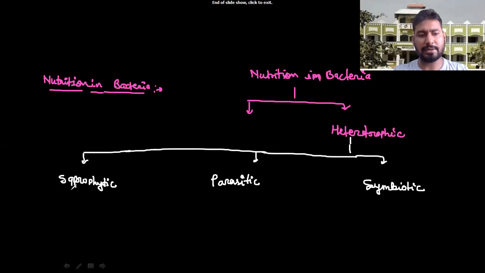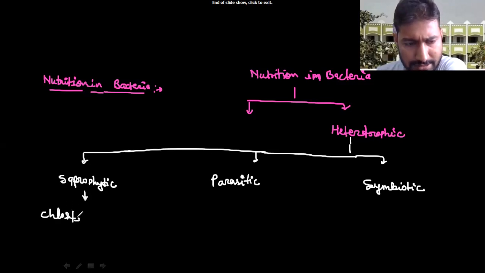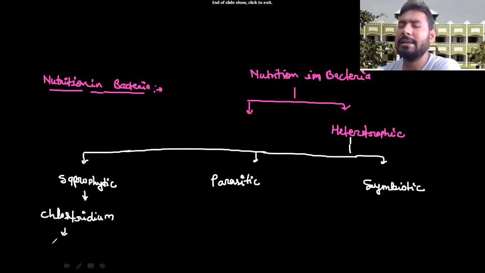The first one is the saprophytic. You know the fungi definition: a saprotroph grows on dead and decaying organic matter. So saprophytic is a type of heterotroph, bacteria growing on dead and decaying organic matter. An example of this type of bacteria is Clostridium. Clostridium is a gram-positive bacteria found in the free-form soil. These only grow on dead and decaying organic matter.